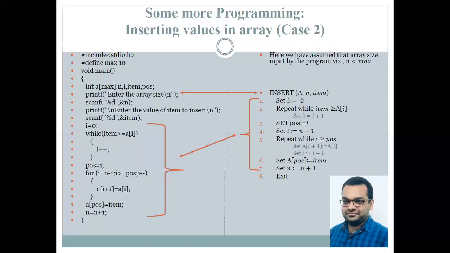Now returning to the program on the left hand side, you can see we have inserted at position I, and for I equals to n minus 1, I greater than or equal to position, I minus minus, and it is a direct conversion. You can see it is very easy. So this is how we are inserting a value at a location that is identified by a program, and the array is in sorted order.